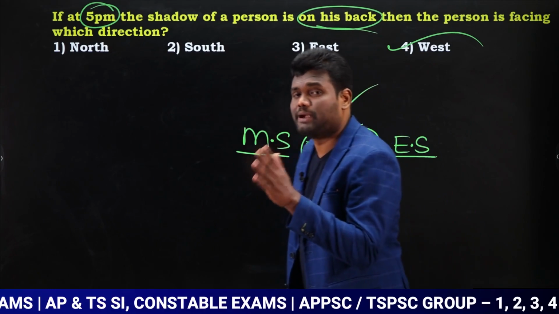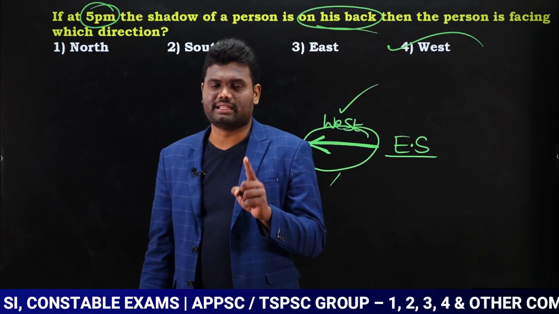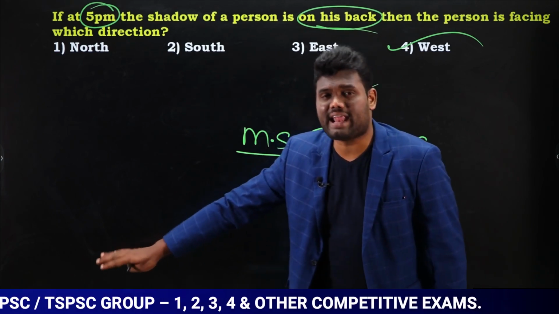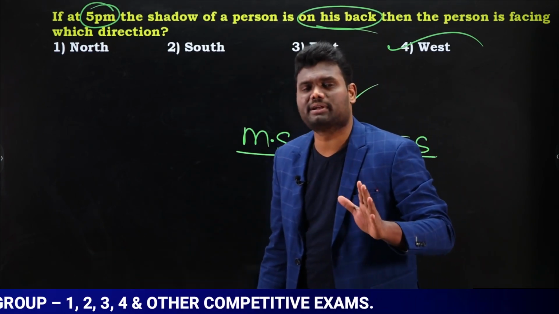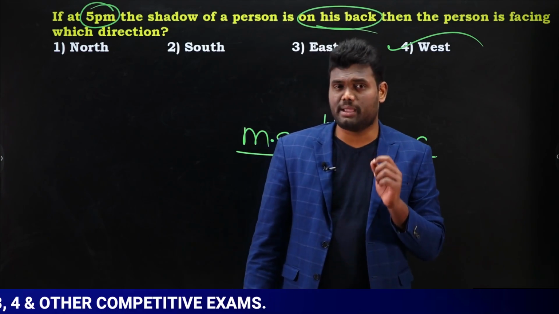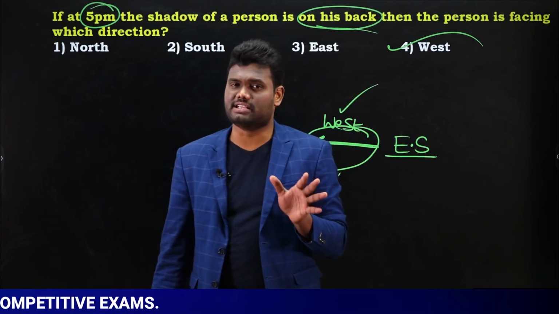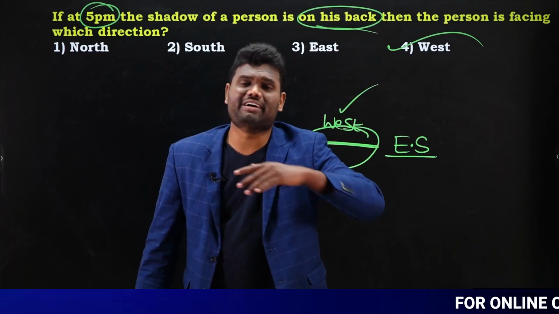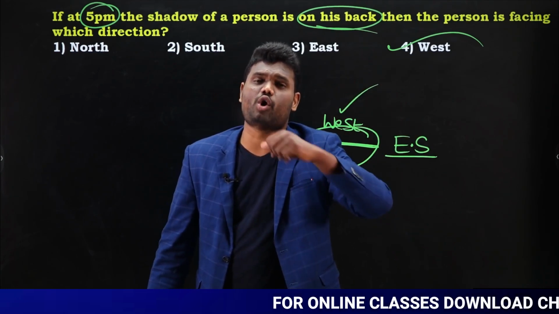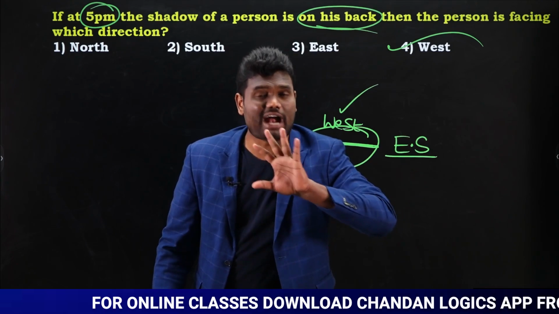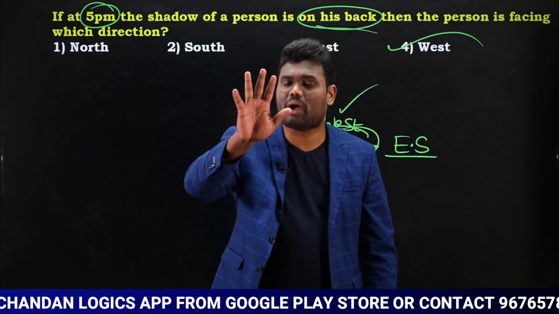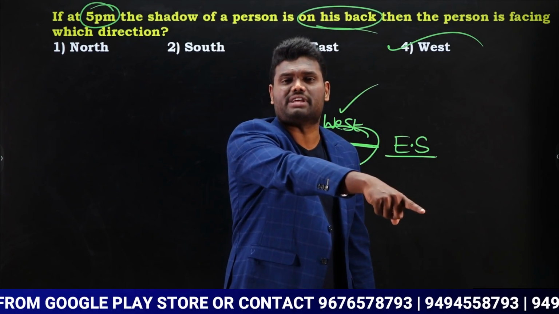But when it is with respect to north and south, I told you one point. That is, morning shadow on the left hand side, the answer is north. Evening shadow on the right hand side, the answer is north. Just remember this key point, and then solving this question will be very simple. And one more point I told you: shadows will be on the same side. Whether it is your friend's shadow, your shadow, a pole's shadow or a bike's shadow, shadows will be on the same side. The examiner tries to confuse us, but you should not be confused.